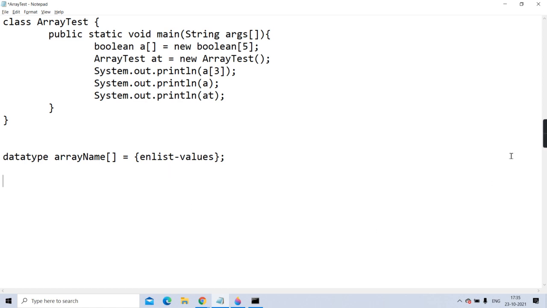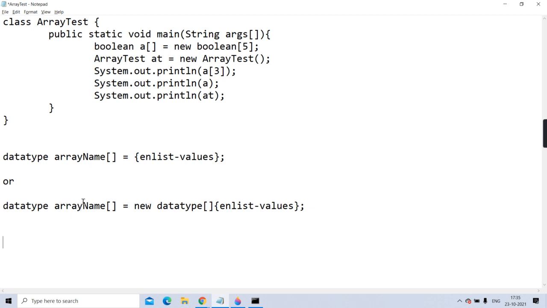Okay, but you can use this notation also. Data type, array name, square bracket, new data type, square, and then enlist values in a brace bracket. Getting? Here you have explicitly used new. Here new is implied. Implied means assumed. Assume that here new is used. Here you are explicitly telling.